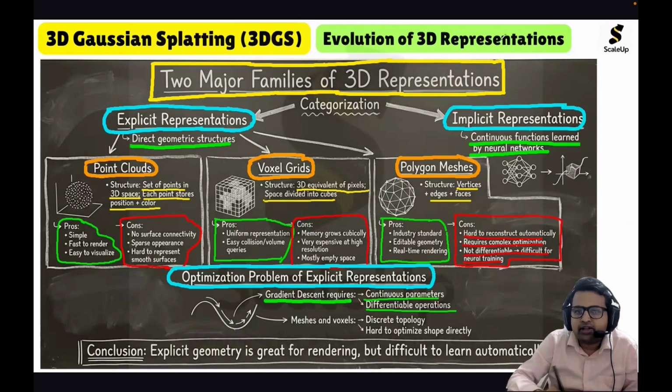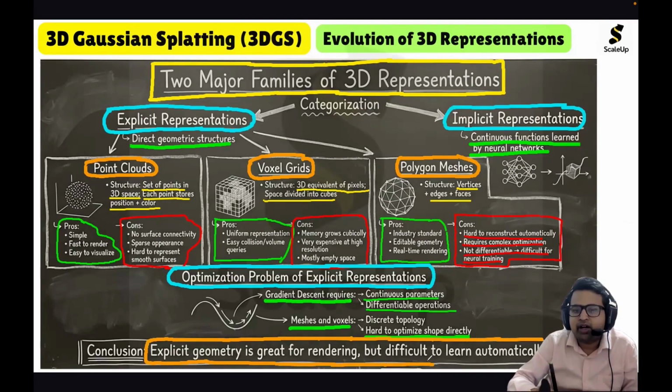And one more disadvantage, like the optimization problem, is that meshes and voxels have discrete topology, so it is hard to optimize shape directly. The key takeaway for us is that explicit geometry is great for rendering. For real-time rendering, it is very good. You can represent scenes, but it is difficult to learn automatically.